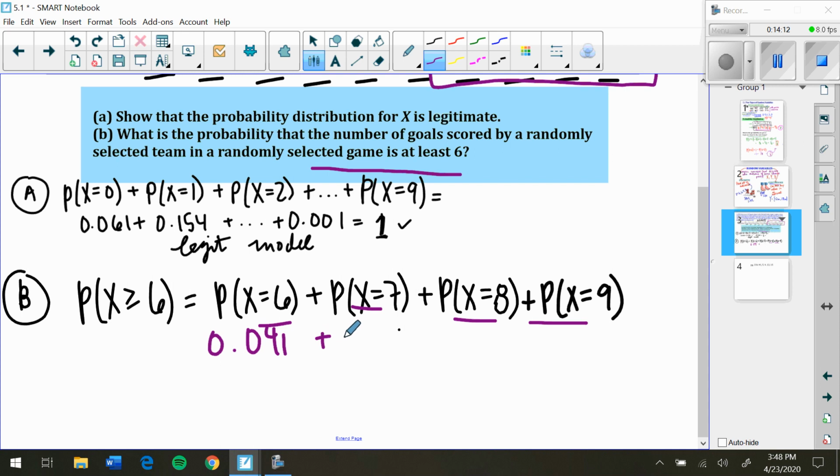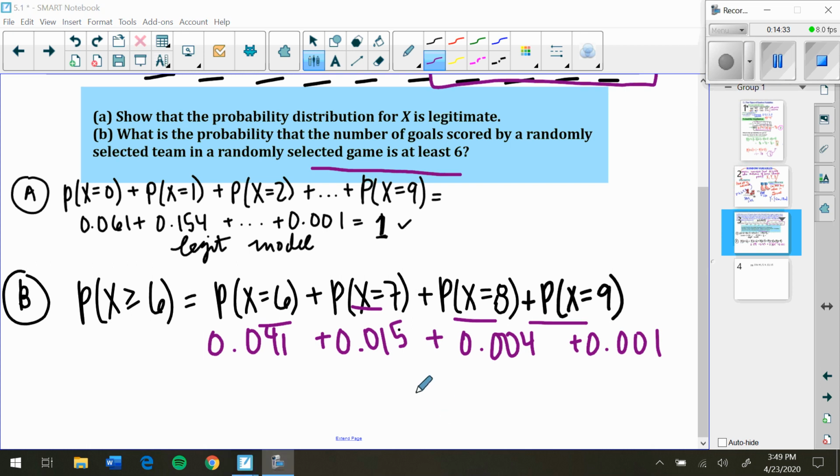So 0.041 plus 0.015 plus 0.004 and 0.001. When we add these all up, I actually don't have the answer right in front of me, so hold on.